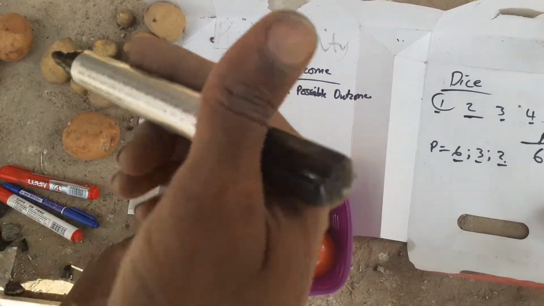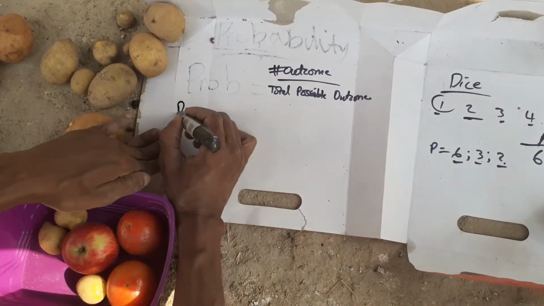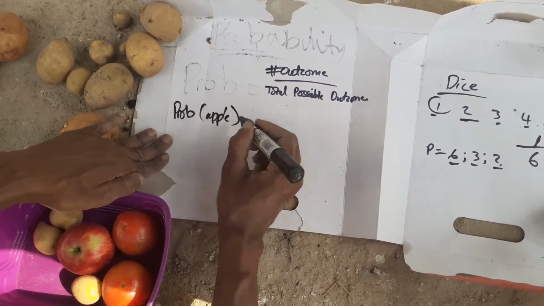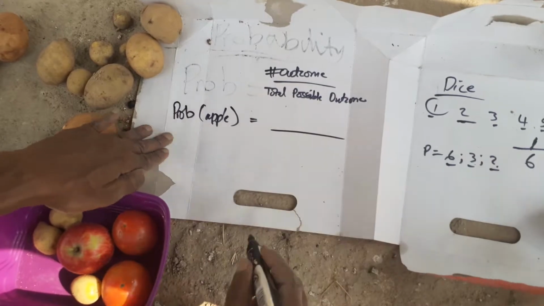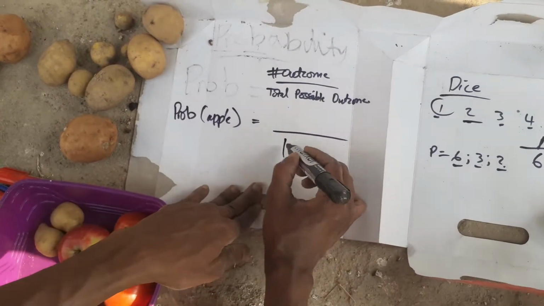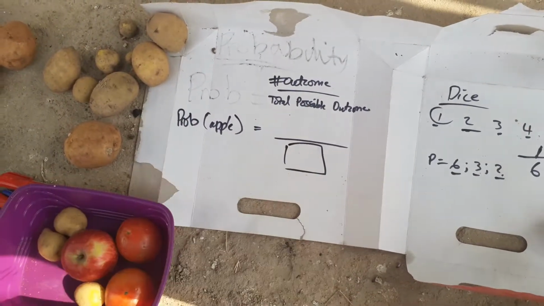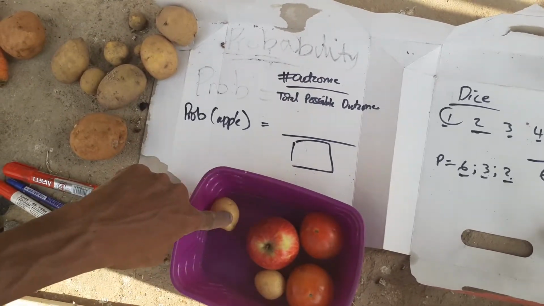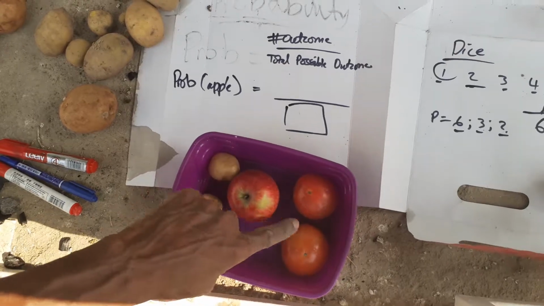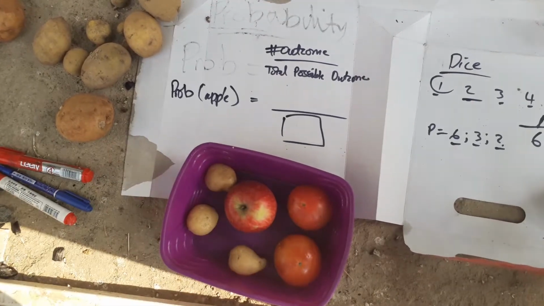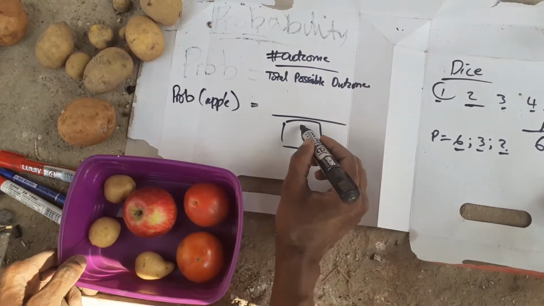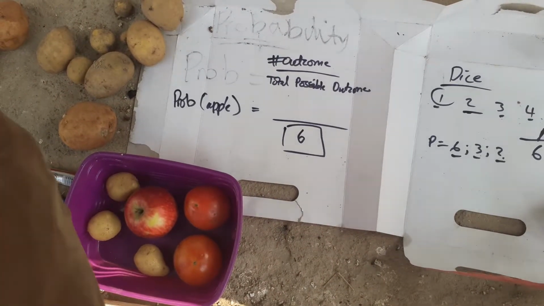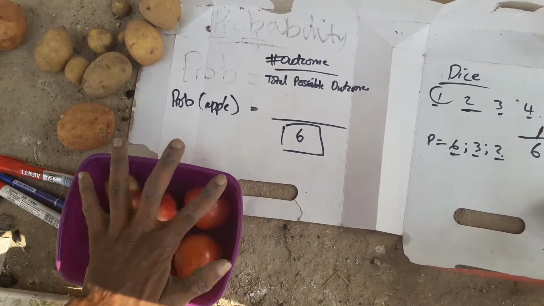So when you are calculating this probability, let's call it prob apple. Firstly, most important, you have to know the total possible outcomes. In this lunchbox, how many items are there? 1, 2, 3, 4, 5, 6. So there are 6 items, so the total possible outcomes is 6. We cannot go beyond 6, because there are 6 items.